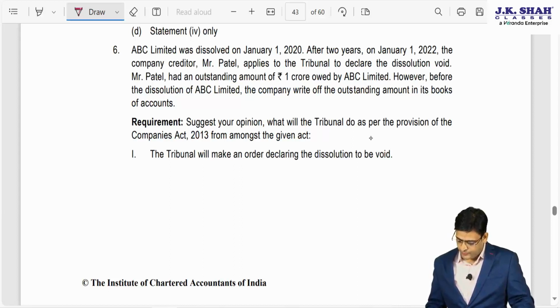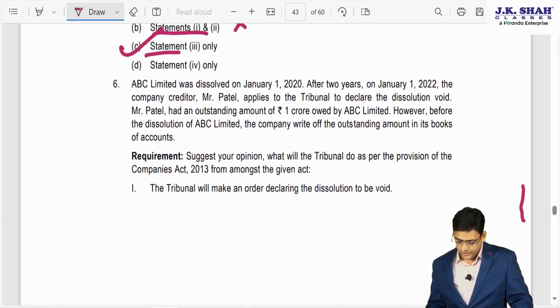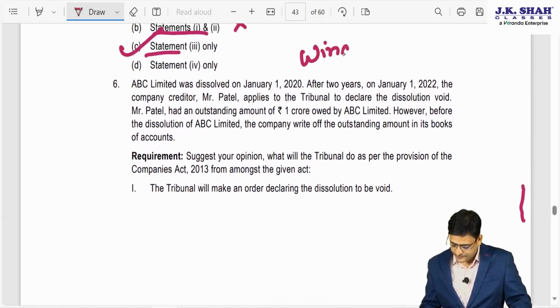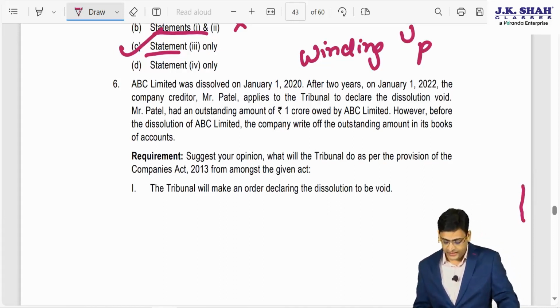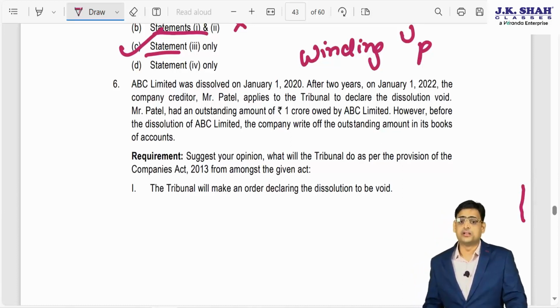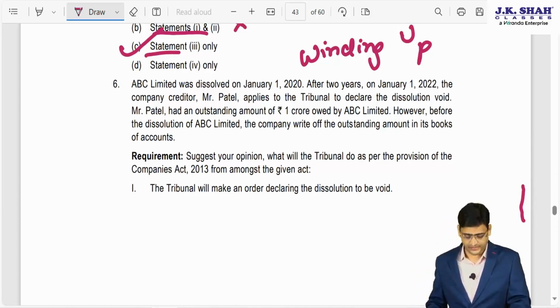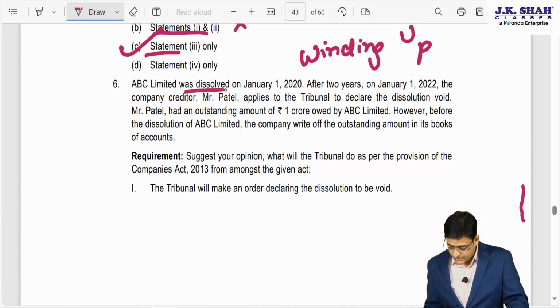Suggest your opinion. What will be the tribunal as per the provisions of Companies Act from above this? The tribunal will make an order declaring the dissolution void. So this is from a winding up chapter. See, they want to make the dissolution void. As we have already studied, for making the dissolution void, it is allowed within 2 years. Now it was dissolved on January 1, 20.